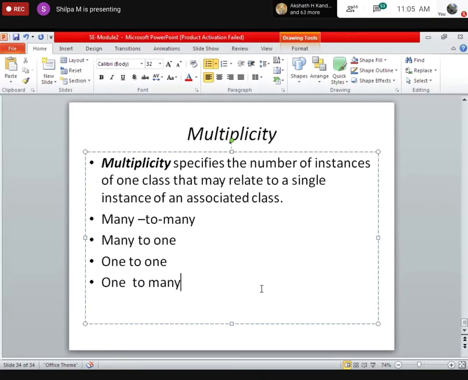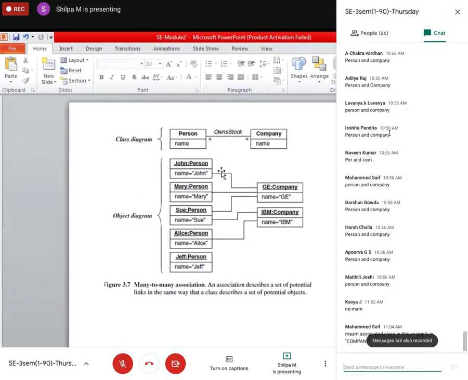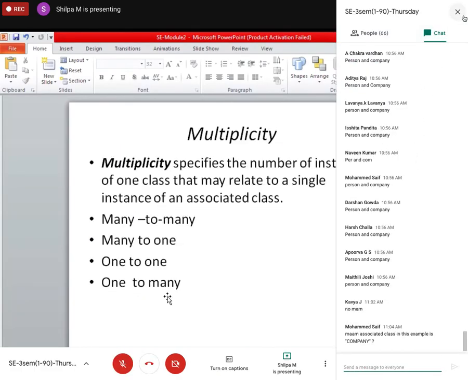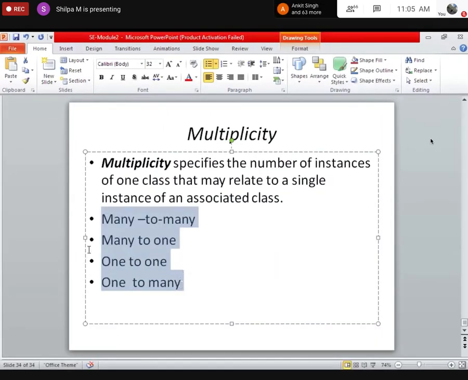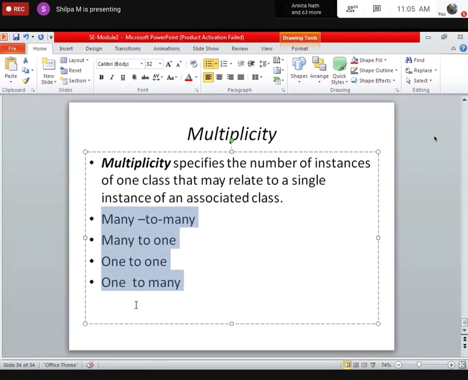Then you have something known as sequences. Once there is an ordering, there can be sequences. And also we have something known as association classes. If they are associated by owns stock as the association, this can also be a class and it can take properties. So these are the things which you have, that is multiplicity, the different types of relationships, associations, and then you have association names, association classes, and association end names.